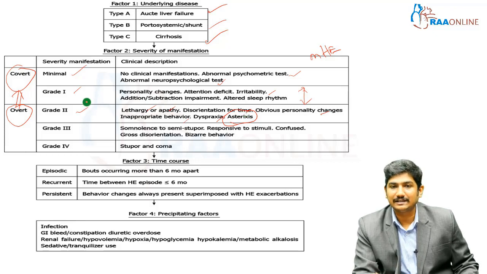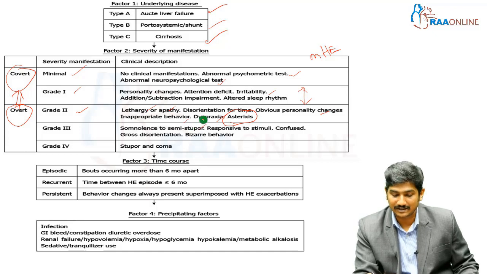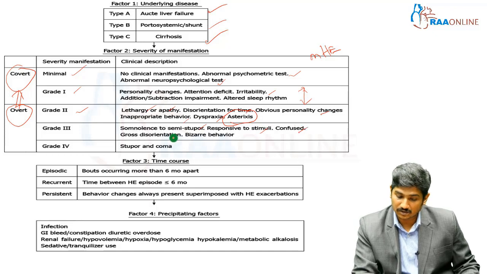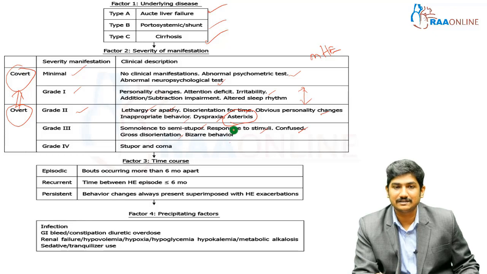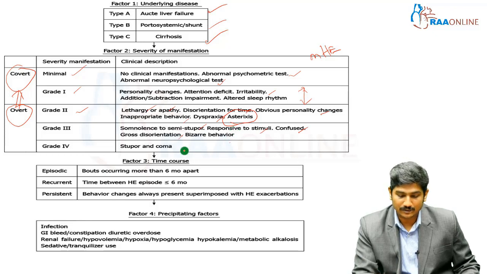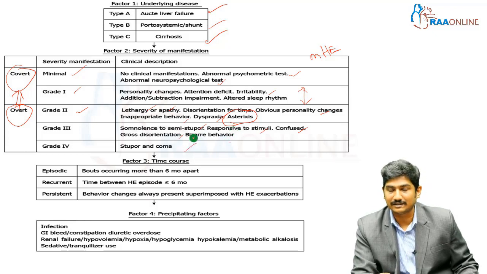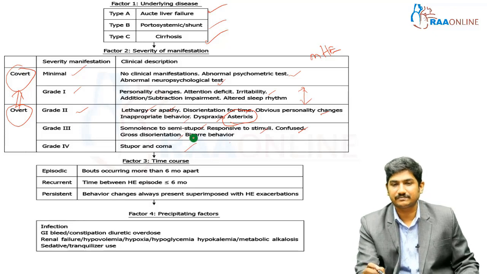In grade 3, somnolence to semi-stupor, the patient becoming more drowsy and responsive only to stimuli, confused, gross disorientation or very bizarre behavior. All these things are grade 3, and stupor and coma is grade 4. This is your West Haven classification.